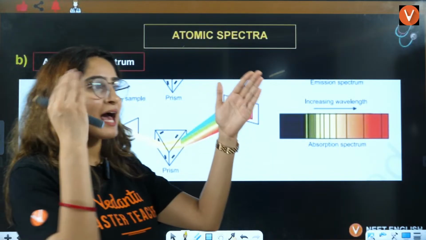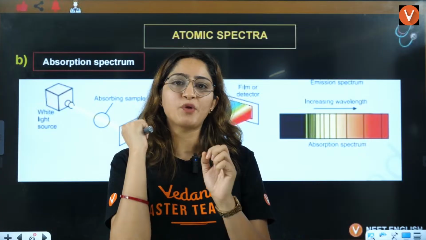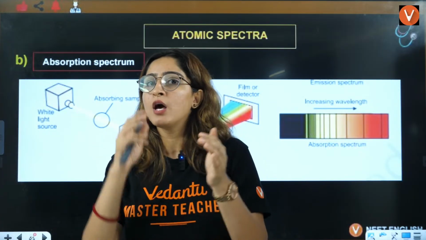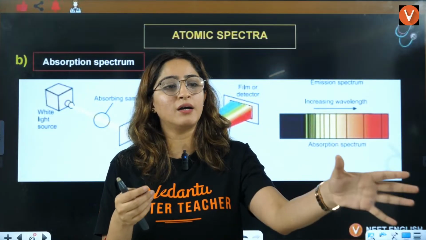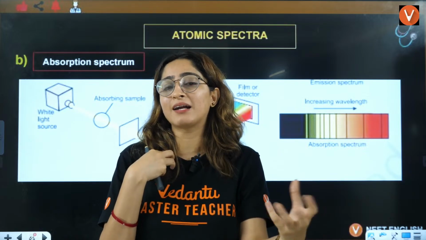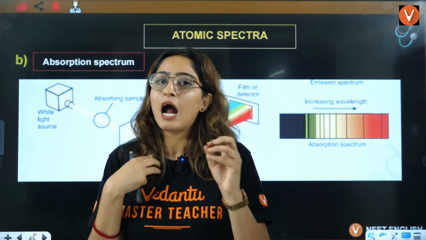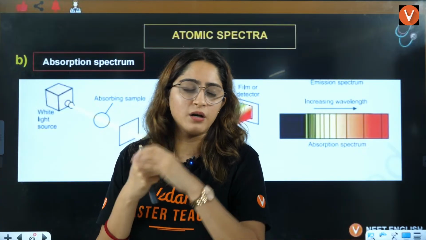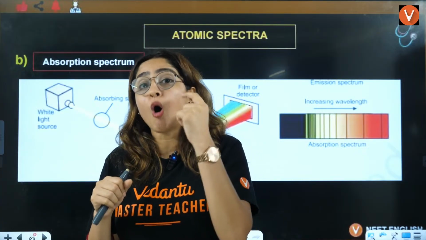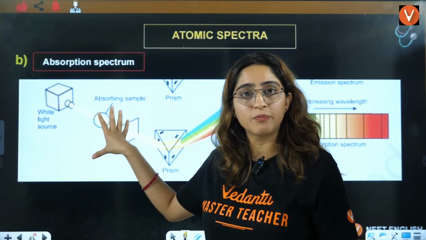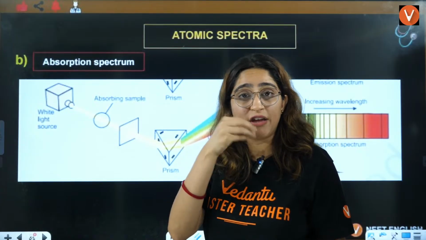Emission is when you directly have a white light or any hydrogen or any gas with excited electrons, and pass it through the prism. What is the light that it has absorbed? It will emit that light. That is emission spectrum, right? Atomic spectrum is when we use any gas and we make the emission spectrum of that. Absorption spectrum is when we put some absorbing sample in between, which is eating the extra wavelengths.